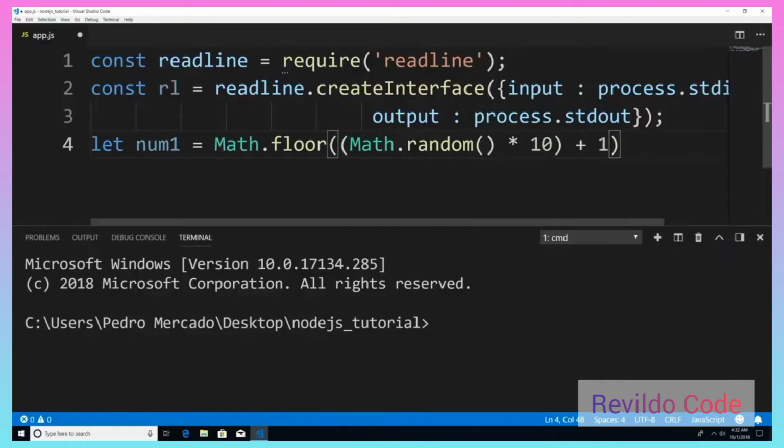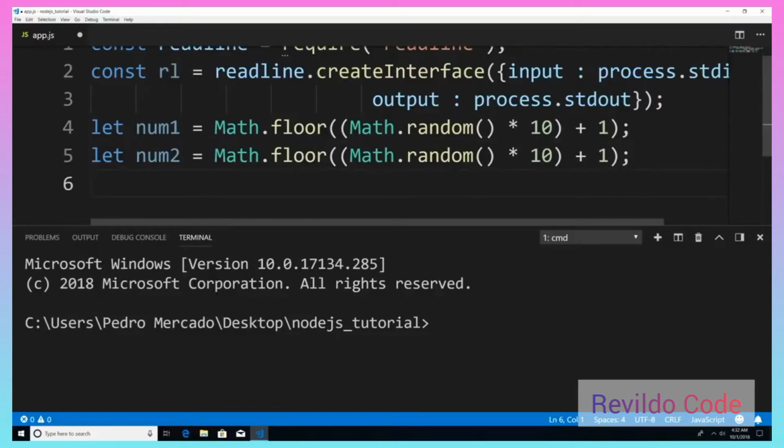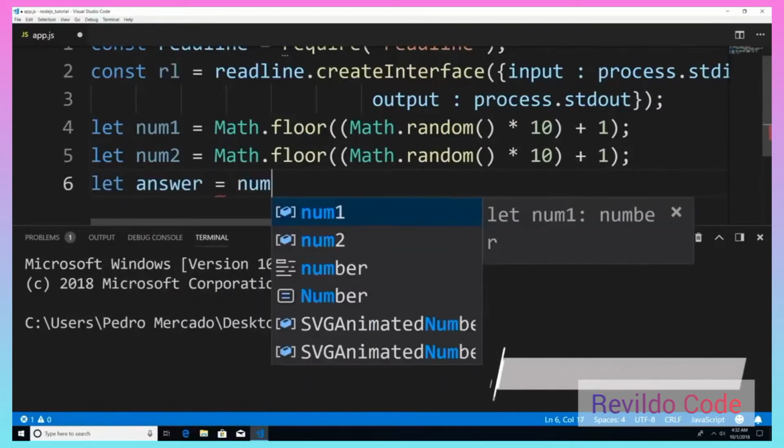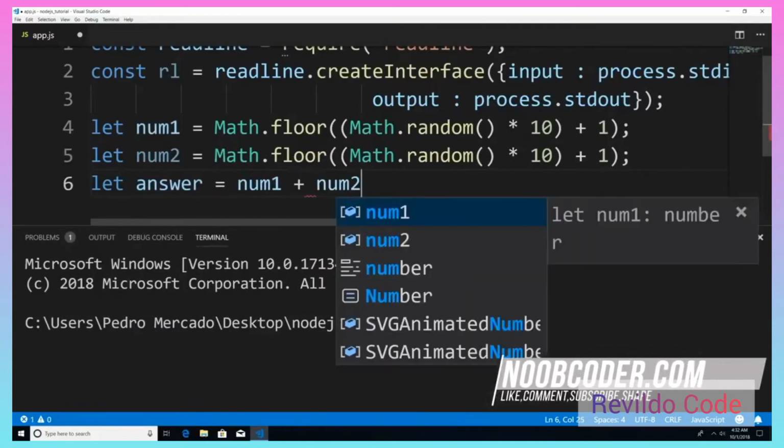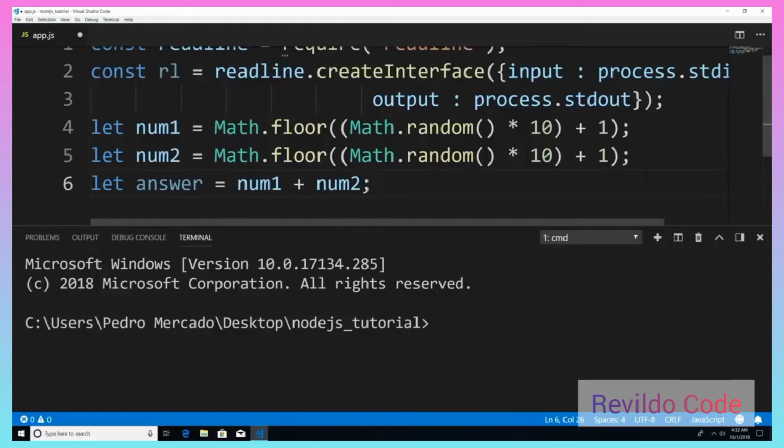So this is going to give us a random number between 1 and 10. Let's copy this twice, paste it, num2, and we need the answer. So I'm just going to say let answer equal num1 plus num2. All right. So now that we have this, we're ready to ask the user what these 2 numbers are equal to.